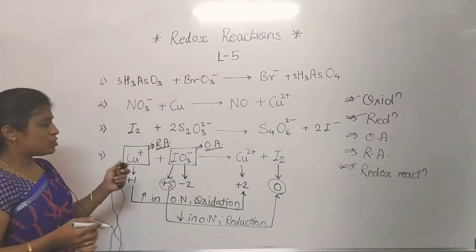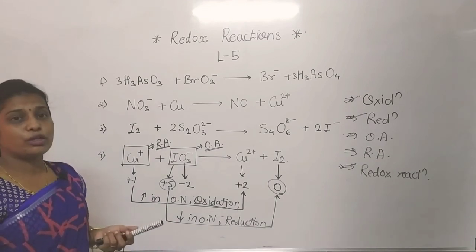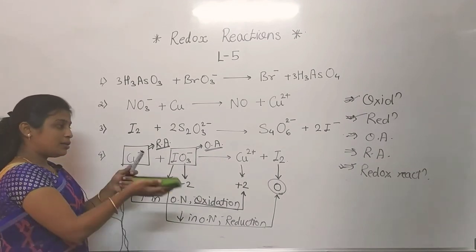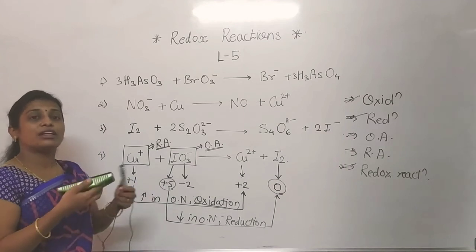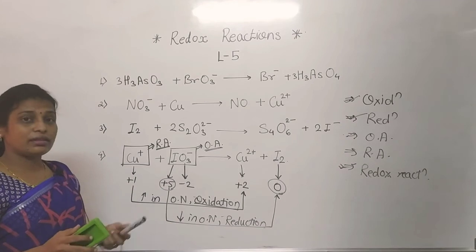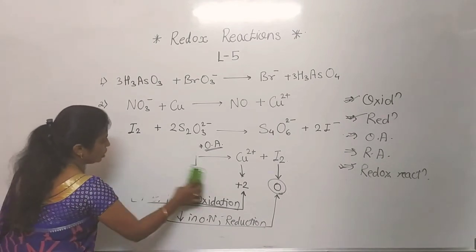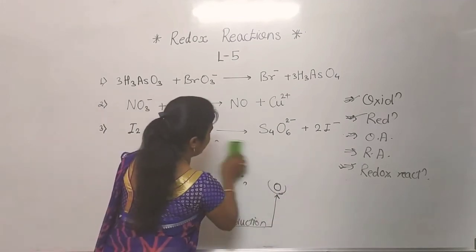Clear to everyone? So here we have completed our second reaction. Those who are not able to understand, please revise these points or repeat this video, so you will get an idea how it is solved, and if you have any doubt you can write in the comment box. Okay, so here we have completed our fourth example.